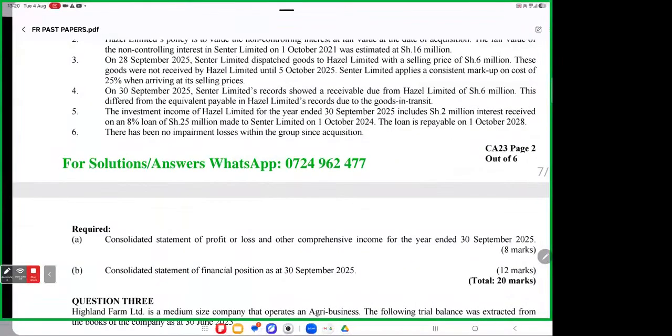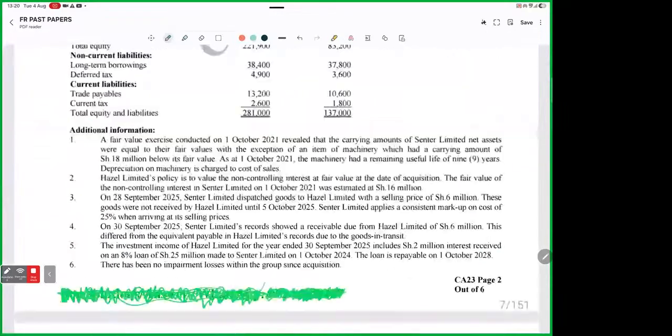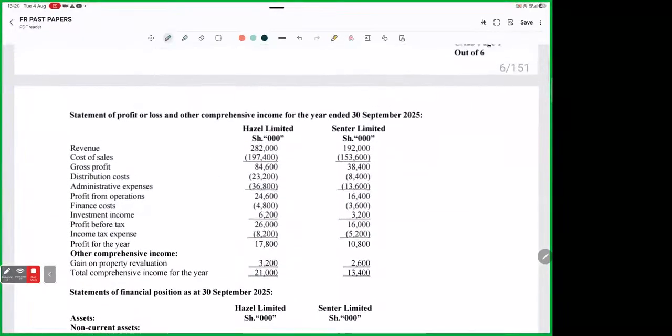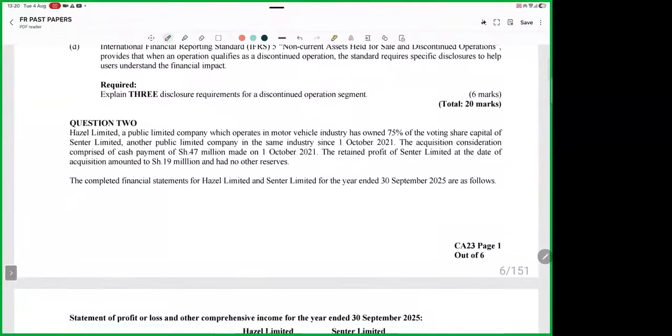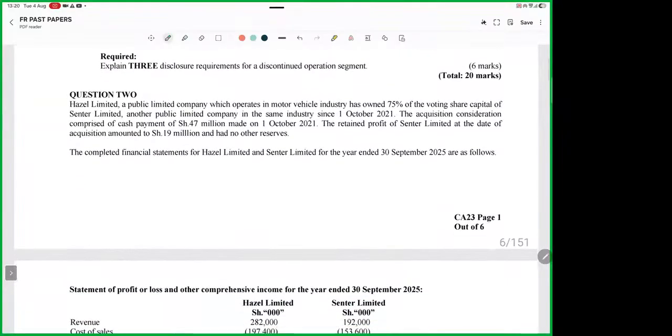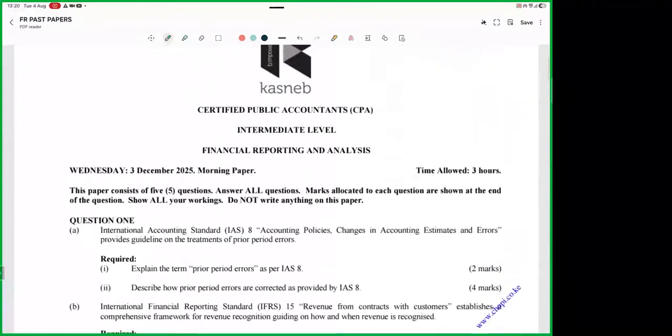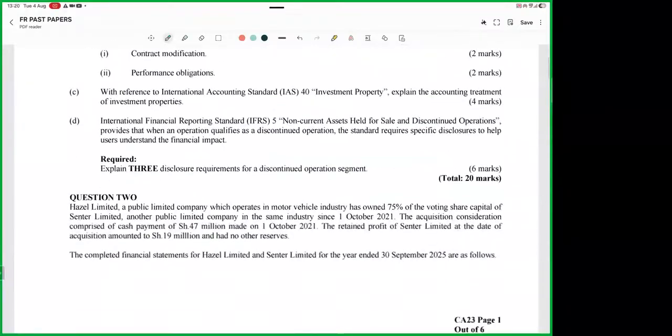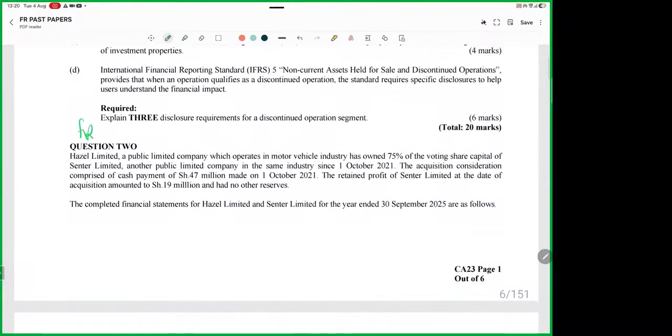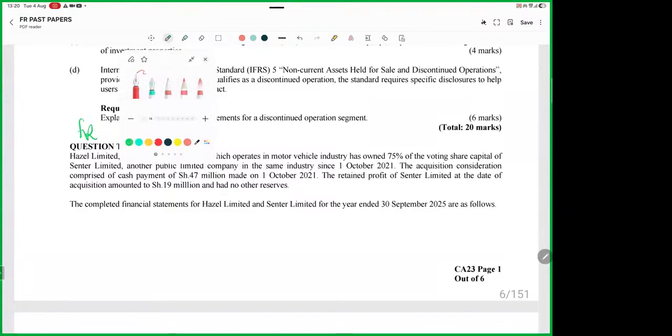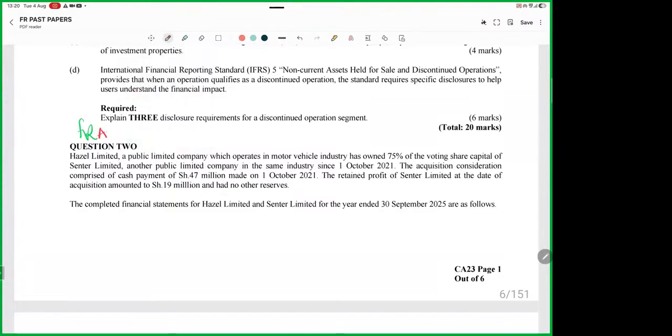Now, my very good students, today I'm going to do this very question. It's a financial reporting question that was tested in December 2025. FRA question, December 2025, Question number 2.